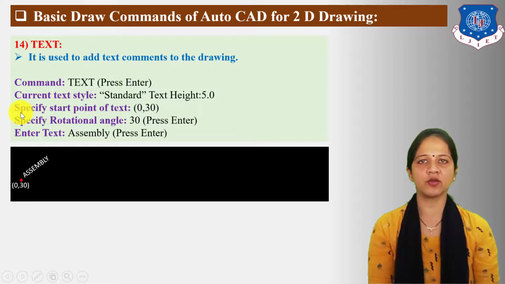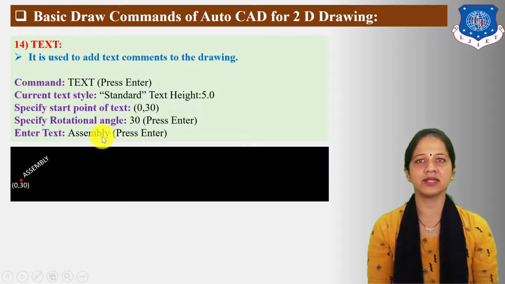The next statement displayed on the command bar is "Specify start point of text." Here I have taken 0,30 units for the start point. Next, "Specify rotation angle." Here I have taken a 30-degree rotation angle for the text. Then press enter. The next statement is "Enter text." Whatever you want to write as a label in the drawing, you have to enter here. Here I have entered "assembly," then press enter.